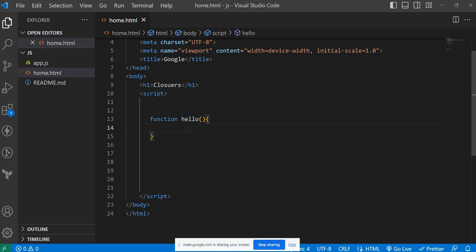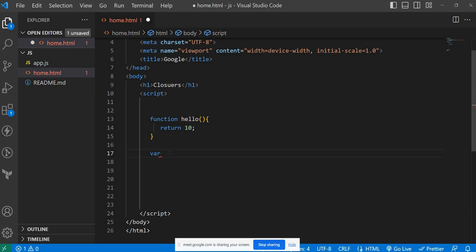From this function, we can return a number. Here I'm declaring another variable, var or let or const, whatever it is, as an output.